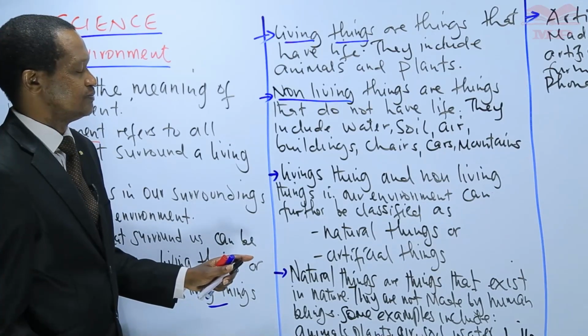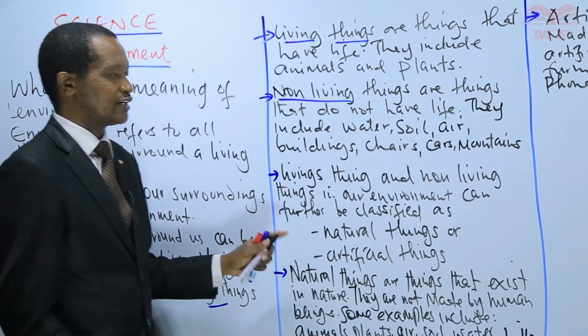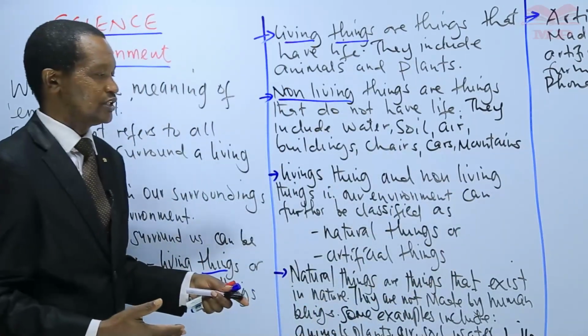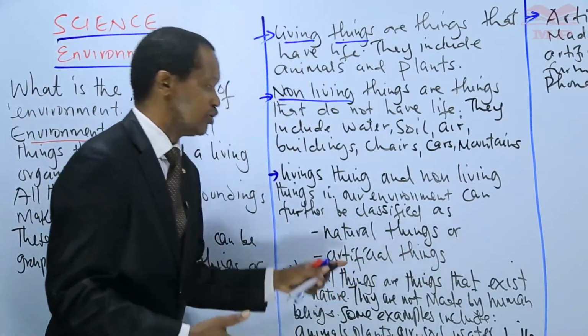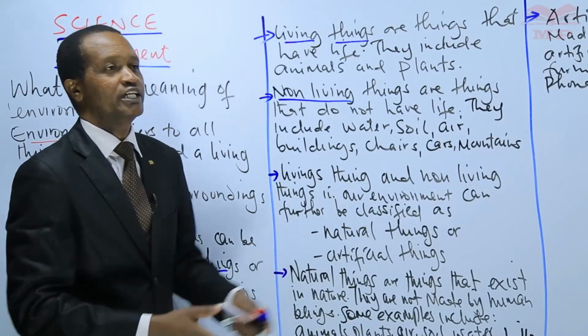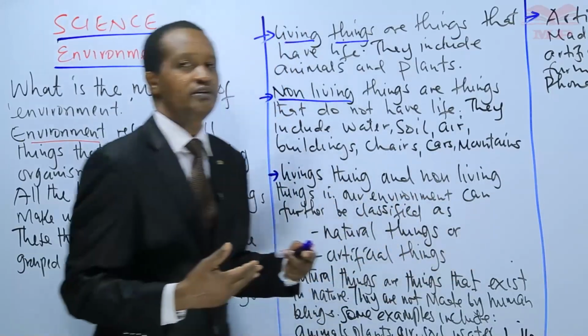We then went ahead and said that living things and non-living things that are found in our environment can further be categorized or classified as either natural things or artificial things. And we've said natural things are those things that exist in nature.